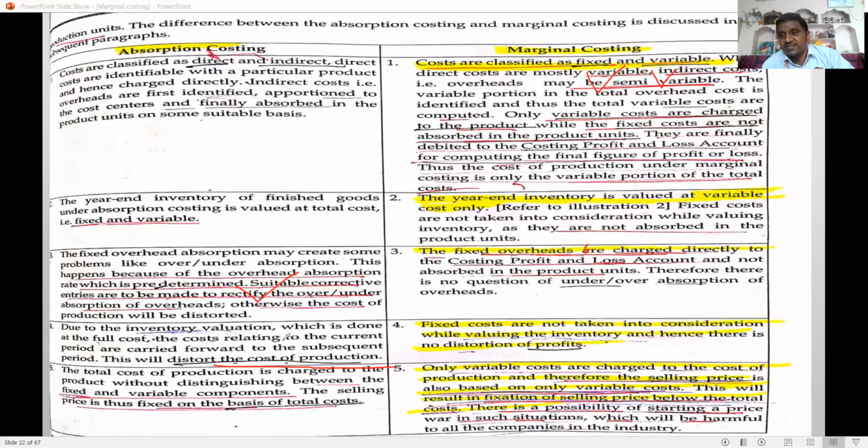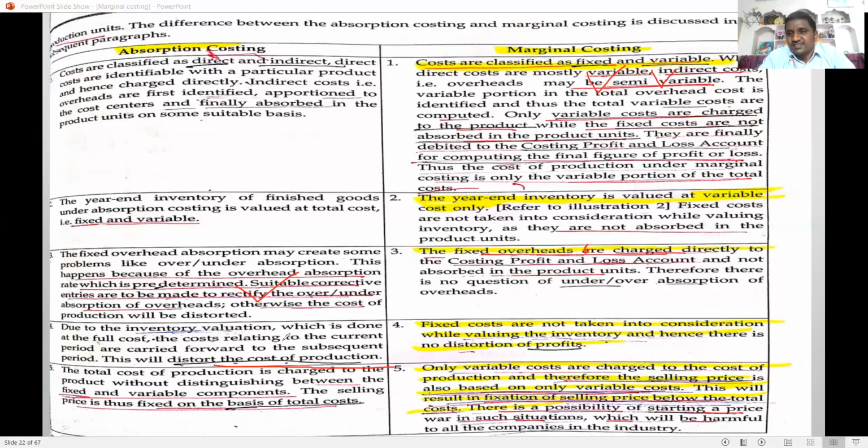Next, price fixation. In absorption costing, price is fixed on the total cost. See the cost sheet: all costs are taken into consideration, then profit is added to the total cost. So the selling price is fixed with all costs taken into consideration, and only then is the selling price fixed in the absorption costing system. But in the marginal costing system, the price of the product is fixed only on the variable cost. Only the variable cost is taken into consideration, and based on the variable cost, the price of the product is fixed.